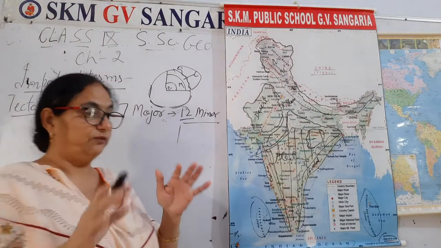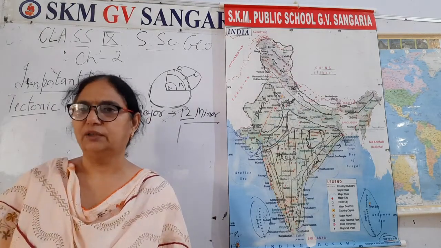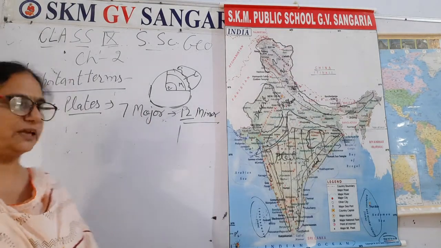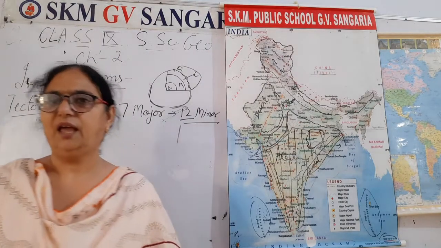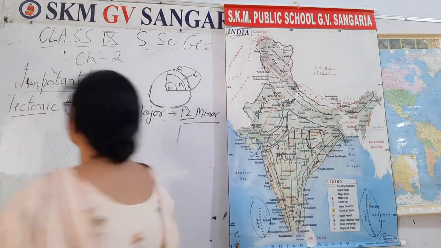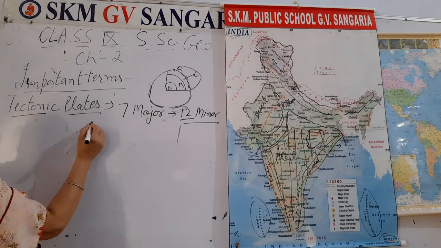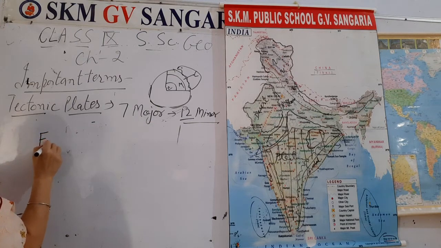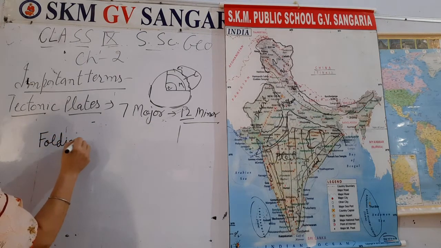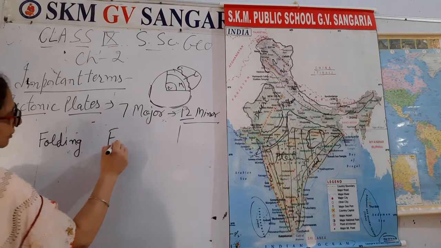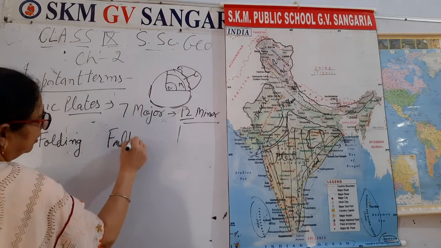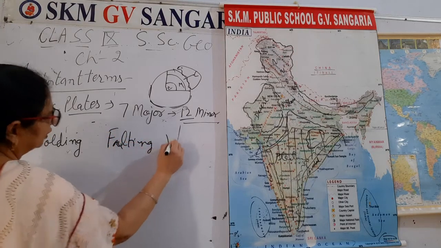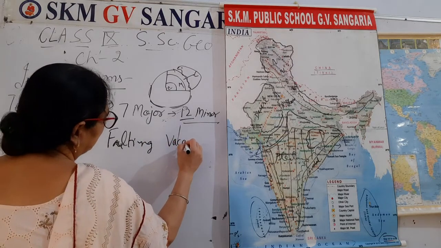So when these activities keep going on in the earth crust, these activities mainly take 3 types: folding, faulting, and volcanic eruptions.